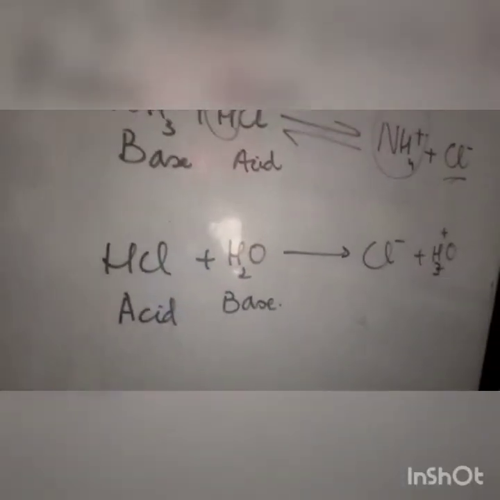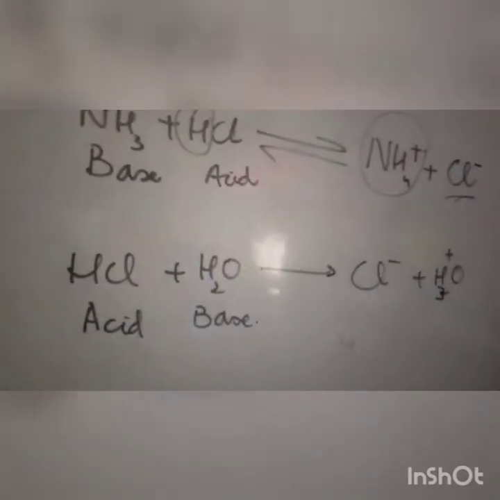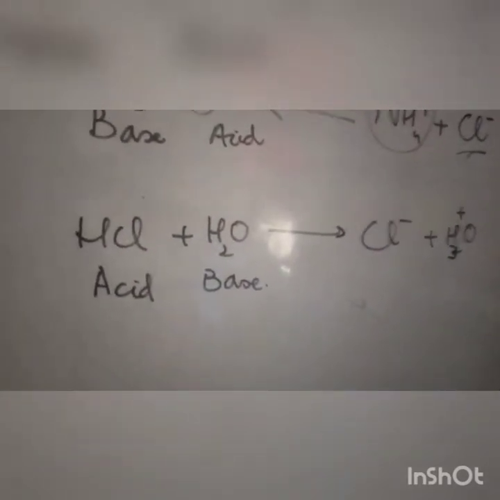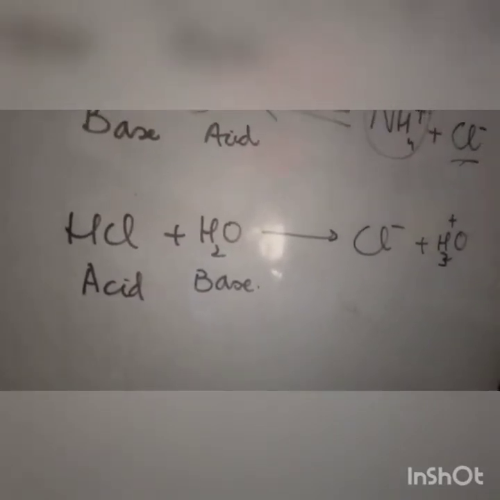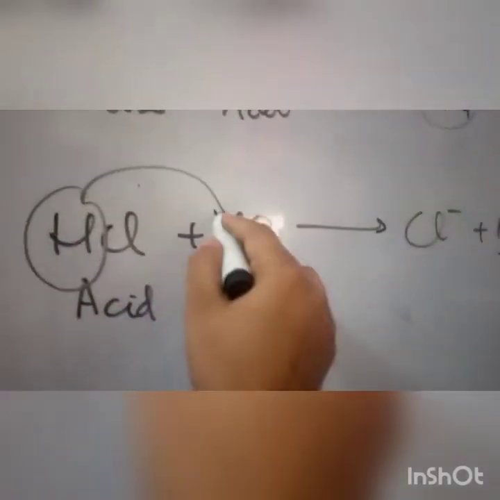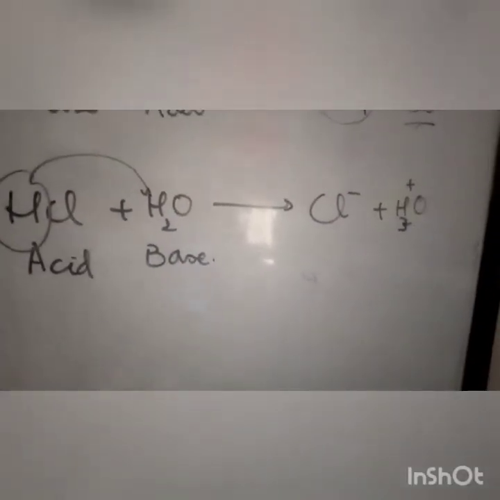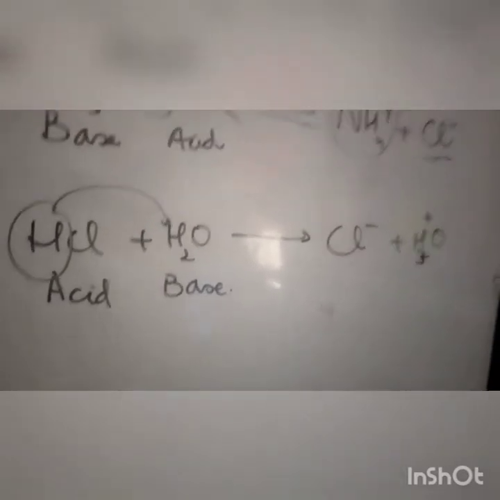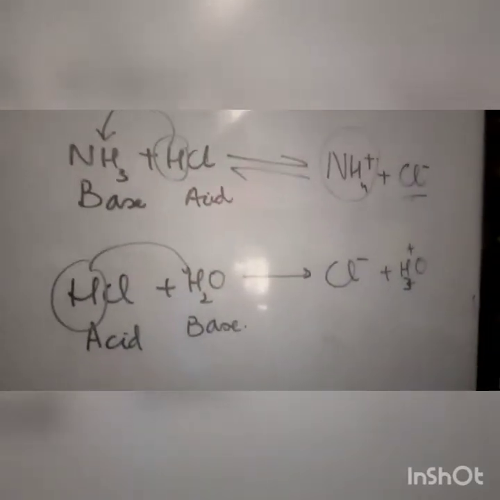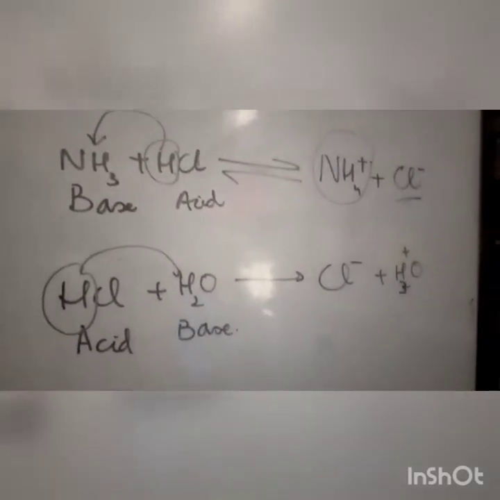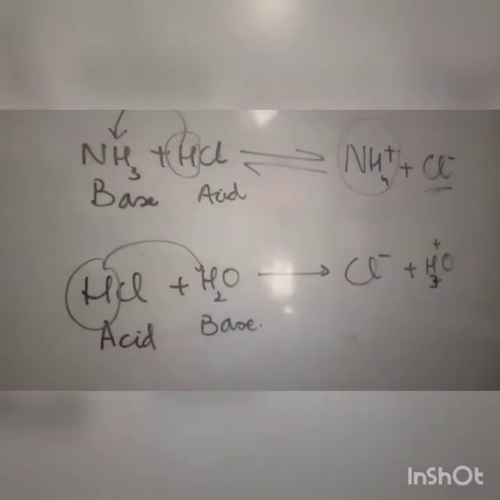The other example is HCl with water. I have told you before that HCl is a very good acid according to Arrhenius, as well as according to Bronsted-Lowry. Hydrogen has the capability to ionize readily and produce more and more hydrogen ions. So HCl is an acid, it will donate one proton to the water, and water will be converted into the hydronium ion, H3O plus, and Cl negative. These are the general examples for the Bronsted-Lowry concept, a very easy concept to judge, even if there is no hydrogen or hydrogen ion, as long as there is a proton.